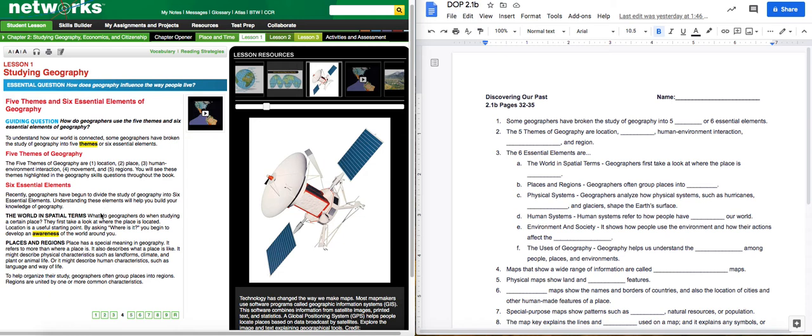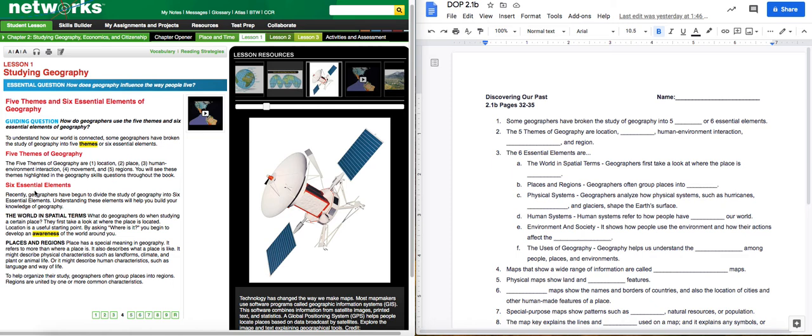So, here we go. Number 1, the world in spatial terms. What do geographers do when they study a certain place? They first take a look at where the place is located. Okay? So you got your blank filled in on letter A there. It's where it's located. Location is a useful starting point. By asking where is it, you begin to develop an awareness of the world around you. So the first thing I'm going to do is know where I am.